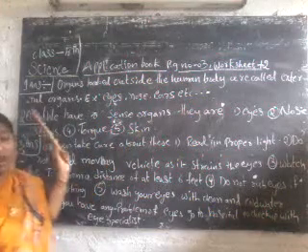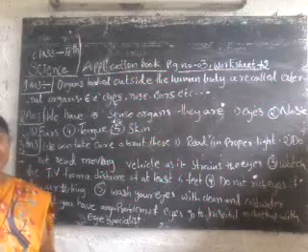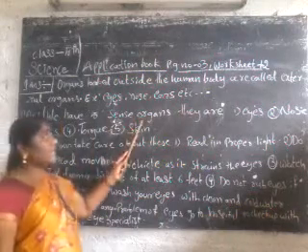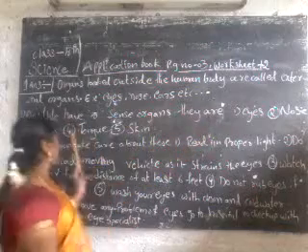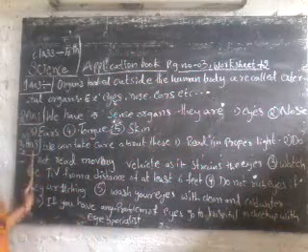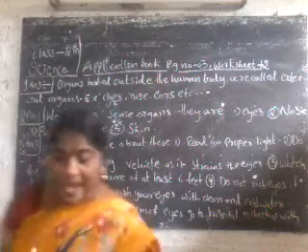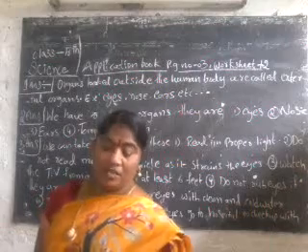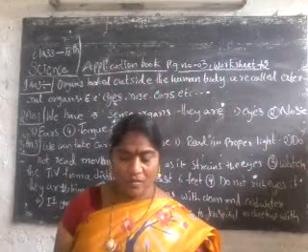Second question: how many sense organs are there? Name them. There are 5 sense organs. They are eyes, nose, ears, tongue, skin. Next, the third question: eyes are the most important sense organ. Yes or no?